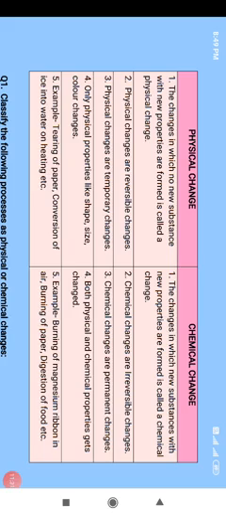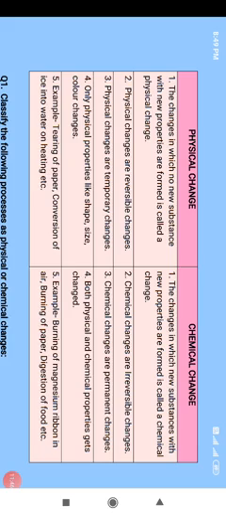The second example is burning of paper. If I burn a piece of paper, a new substance with new properties is formed, and that burned paper will not get converted into the original paper. So burning of paper is also an example of chemical change.